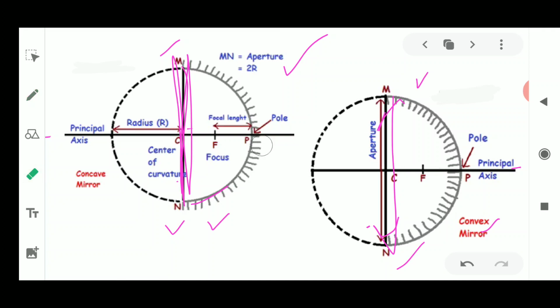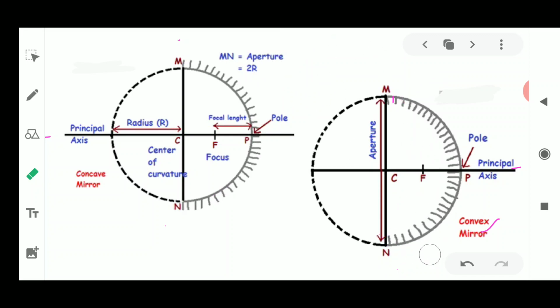So I must tell you that the aperture also plays a very important role when we see the image formation obtained from these curved surfaces, from these spherical mirrors, which are the concave mirror and the convex mirror. Now there are various uses of these convex and concave mirrors. I think you all should understand the uses of these mirrors, because concave mirrors and convex mirrors are used in various places. These are utilized for various types of image formation.